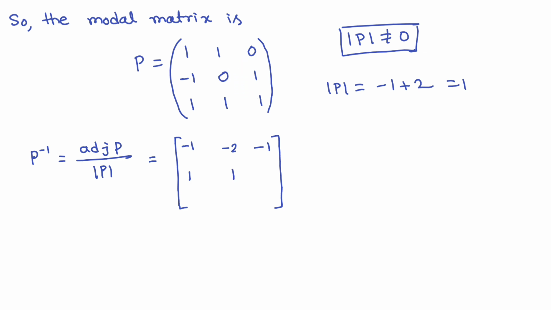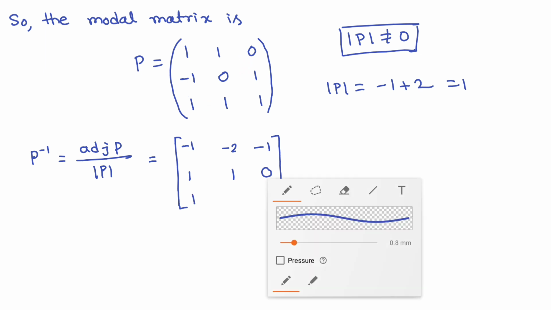Now this element, so this will be 1 minus 1, that means 0. Okay, now this element, so this will be 1 minus 0, that is 1. Now next element, this one.